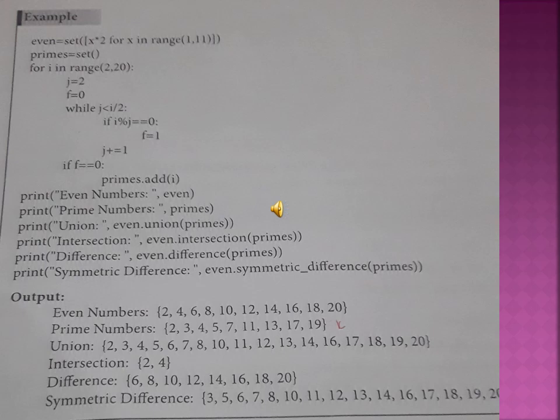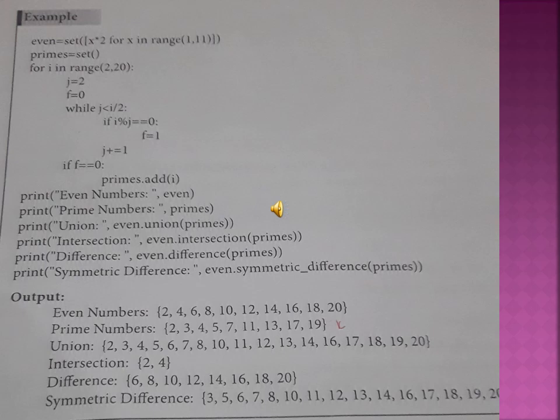Next, the difference of primes. The last one is printing the symmetric difference of primes. Next we see the output. Until that, it is going to take the even numbers. You should take 1 to 20 because we already declared the range 2 to 20. Yes, the range is 2 to 20.